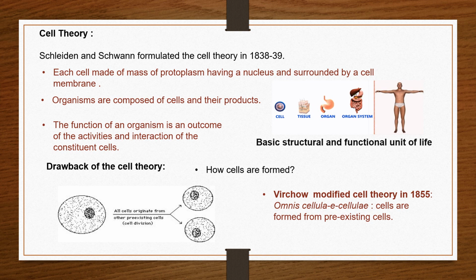We now know that one cell goes through a cell cycle, and by the process of the cell cycle it divides into two daughter cells, and that is how we get new cells. With more advancement in microscopy, the electron microscope came around the 1940s, and it became possible to observe and understand the complex structures of the cell and its various organelles.